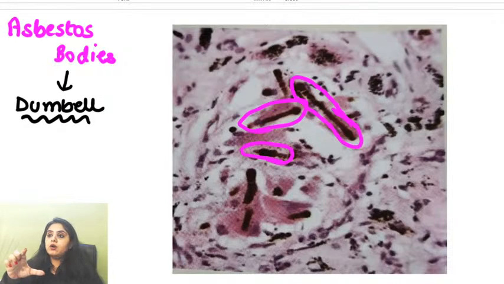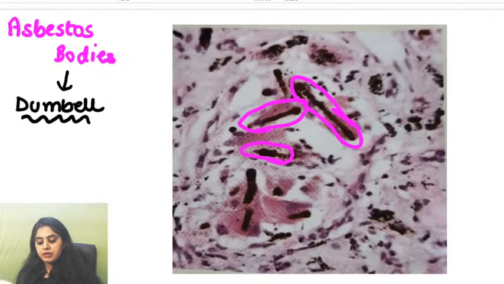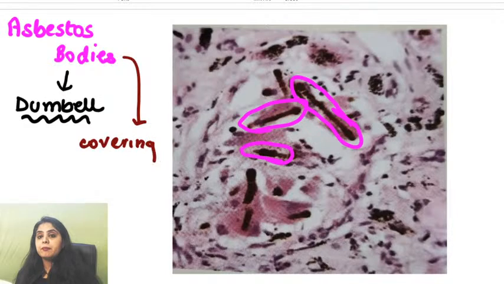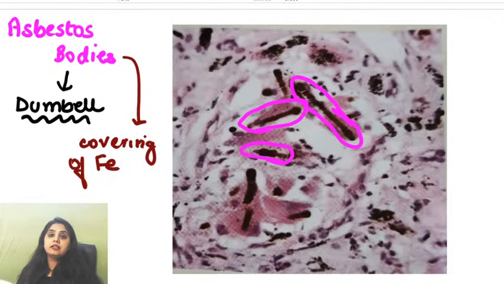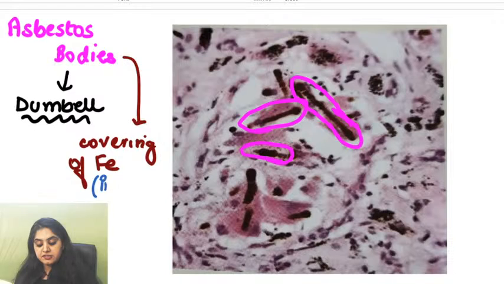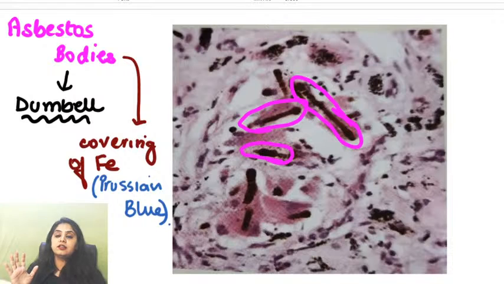Now, this is how a proper asbestos body looks. It is actually a dumbbell shaped body, something that the human body covers with a coating. Do you all remember that these asbestos bodies have a covering of iron? That is the reason they stain positive for Prussian blue. Do you all remember this point that we have already discussed in our classes? What is the special stain for an asbestos body? Because it is covered with iron, you stain it with Prussian blue or Pearl's stain.